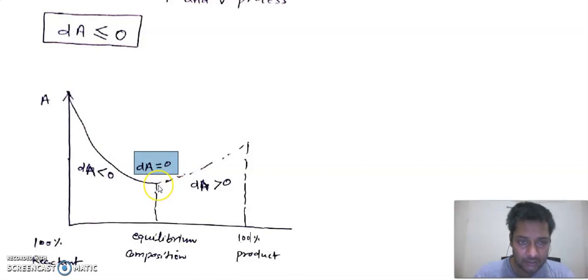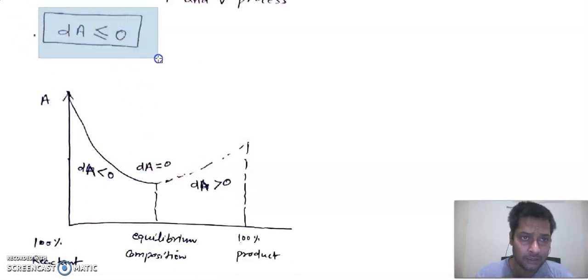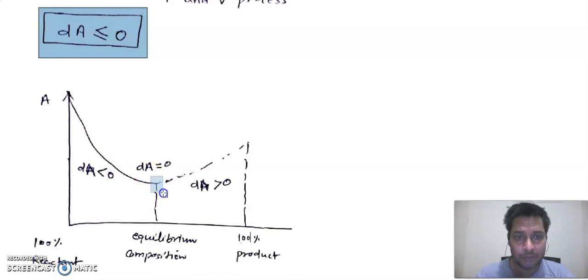After that, if the value increases, then its slope will become positive. But this is not feasible as per this condition. So the reaction will proceed up to this point. At this point, equilibrium will be attained and no further reaction will take place.